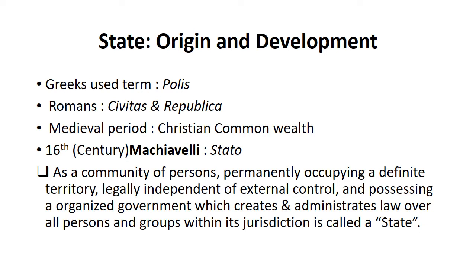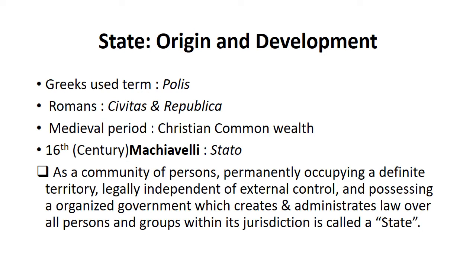Then the Romans used the term civitas or republica, which in English means state. So Greeks were the first to use the word polis, which means state, and then the Romans were the second who used the word civitas, or I don't know how to pronounce it exactly, and republica, which meant state. And then in the medieval period, the Christian Commonwealth also used the word state, but it was mostly a state which was not completely liberal, we can say there were some sorts of restraints.